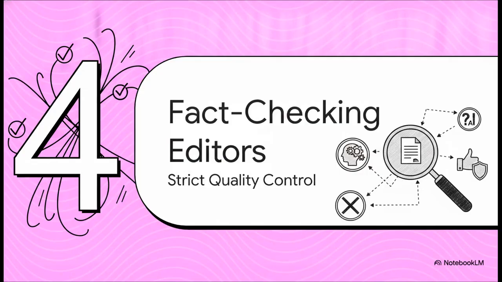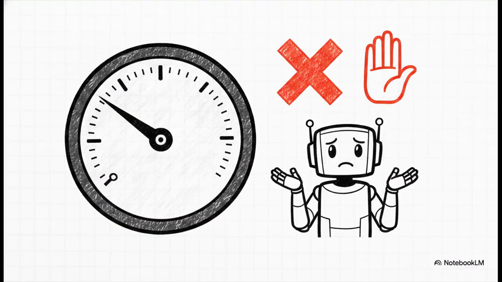All right, part 4, the fact-checking editors. This is all about strict quality control. Now, before a human ever even sees the response, we use Method 7, confidence evaluation. The AI creates a response, but the system internally measures the AI's confidence level in that specific answer. It then compares that metric against a preset hard limit. If the confidence is too low, meaning the AI is essentially mathematically shrugging its shoulders,